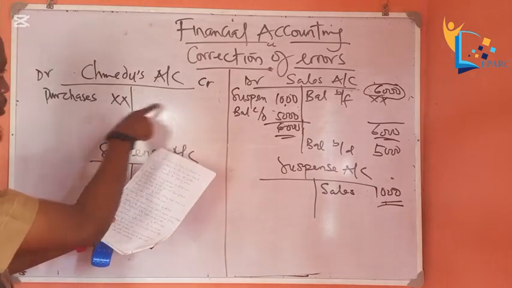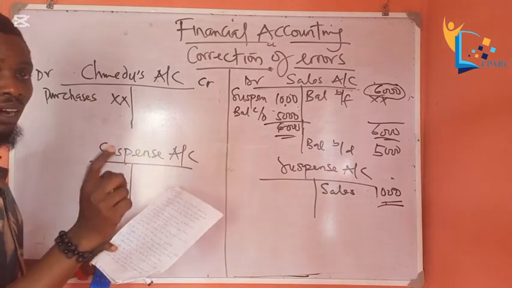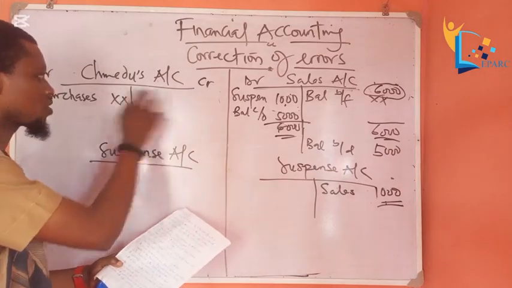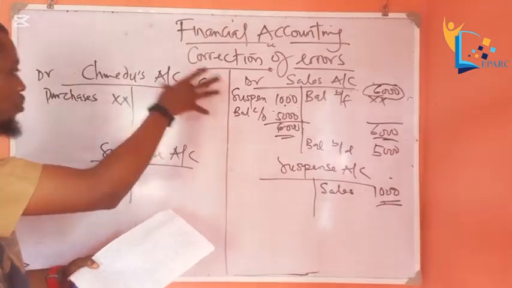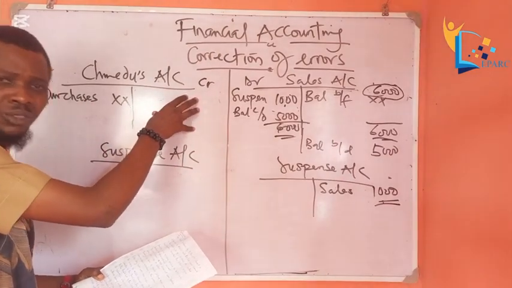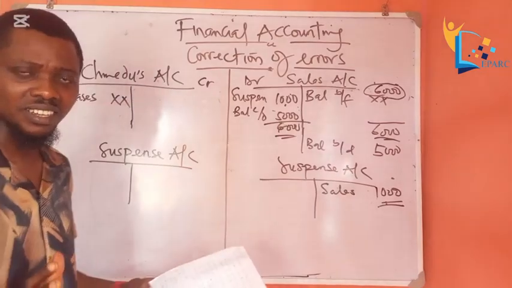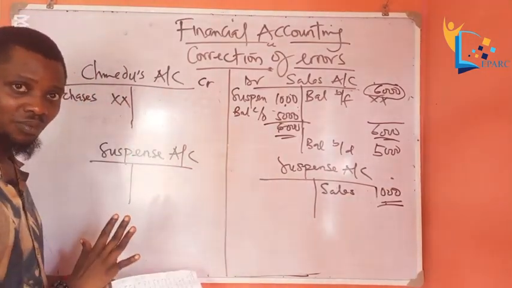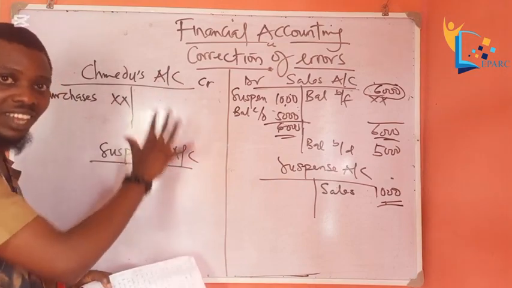Instead of this amount being posted on the credit side, remember, creditors have credit balances. So this purchase is supposed to be on this side. But the bookkeeper went and recorded the purchases here instead of here. Are we together? Do you understand? We have not corrected the error. We are just trying to analyze it.